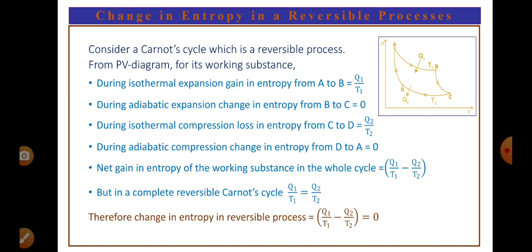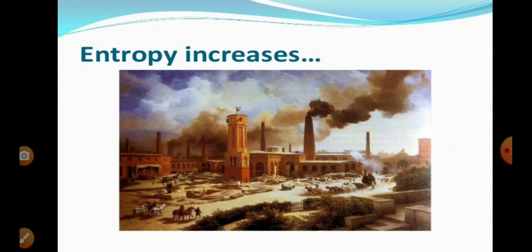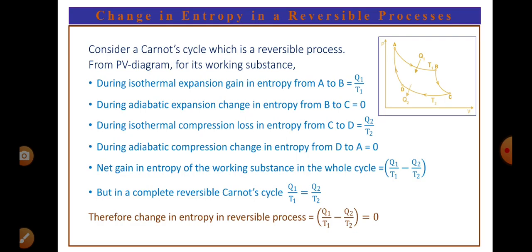Right? Now, from the point C to D, you see here, C to D, it rejects heat Q2 at temperature T2. Hence, there is a loss of entropy, that is Q2 by T2. Now, the fourth and final step from D to A, is there any change in entropy? The answer is no, because there is no change in the heat, hence no change in the entropy.